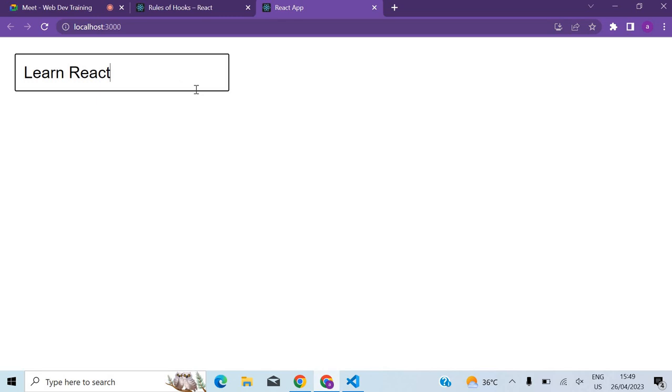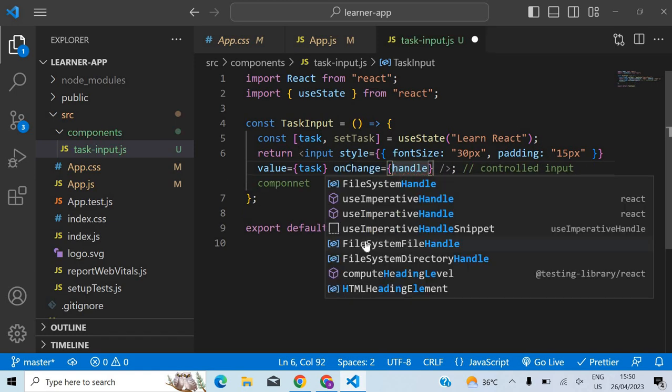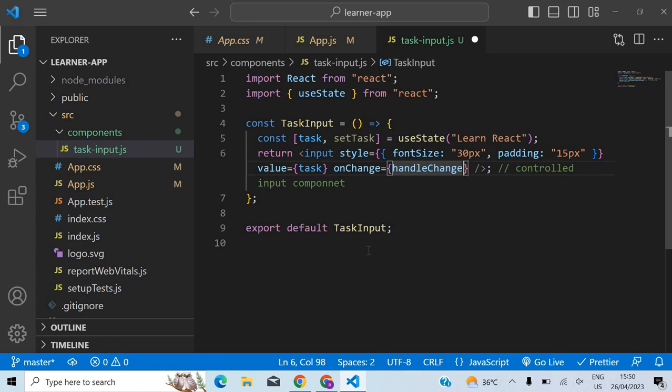Now you see, we have a box here, an input element here, but I'm not able to edit the value here, right? The reason is that we are controlling that component by way of this variable, but we are not handling the change, right? So we have to handle the change. Whenever I type something, I want to handle that event. So onChange, handleChange. Let me define the function here.